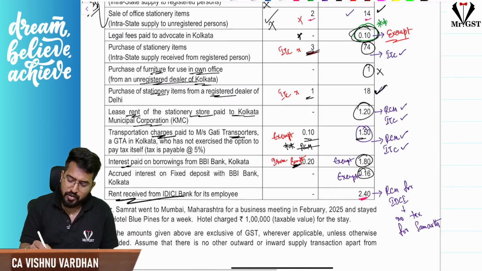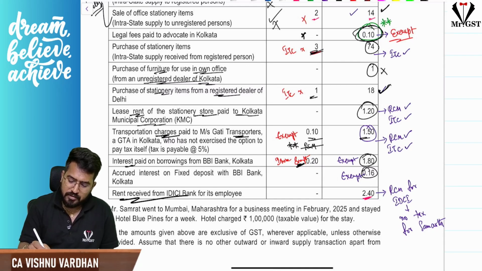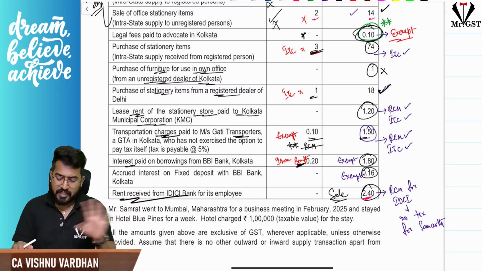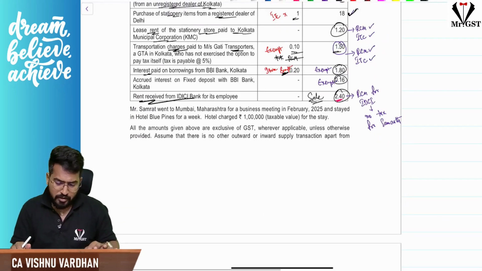Rent received from IDICA bank. See, this is your outward supply. This is your sale, but the sale is covered under RCM. IDICA bank only will pay GST on that. For you, Samarth, no tax implication, nothing. Okay, so that is the point.